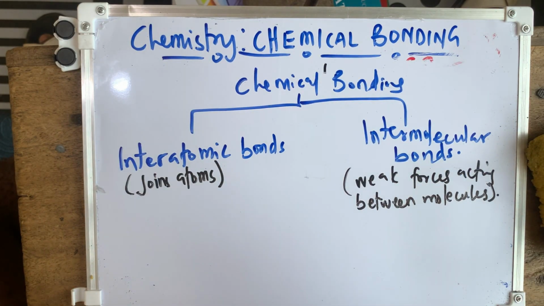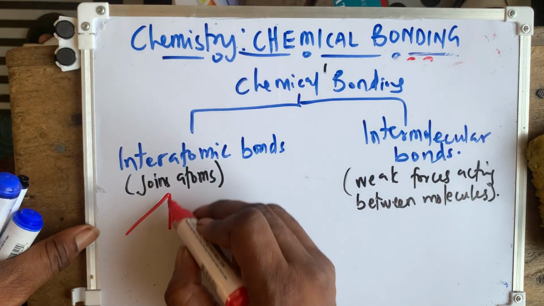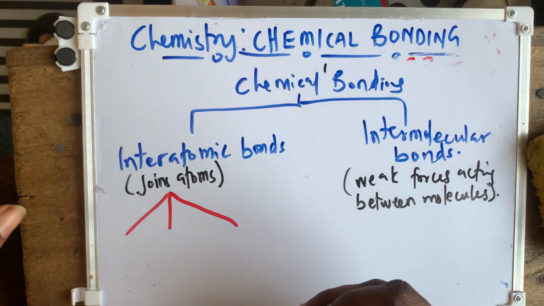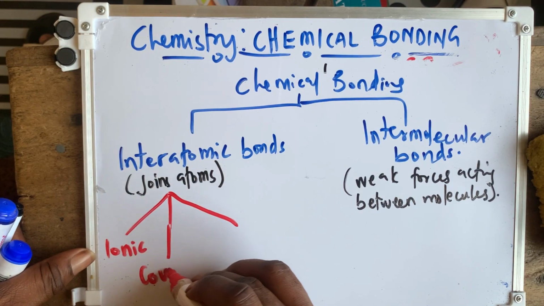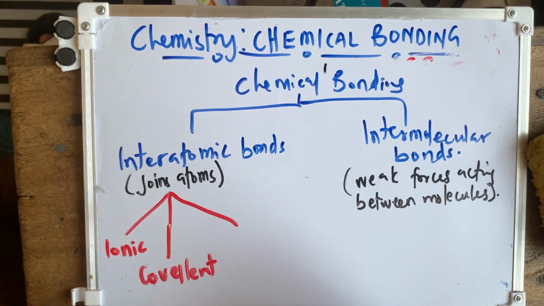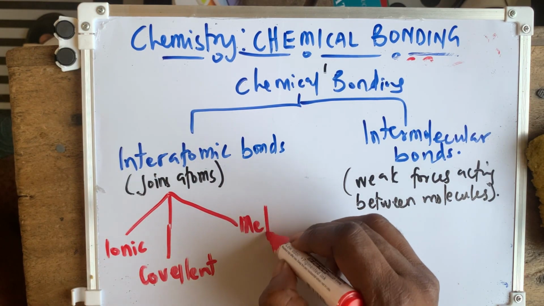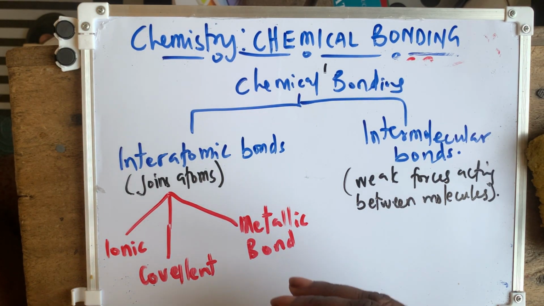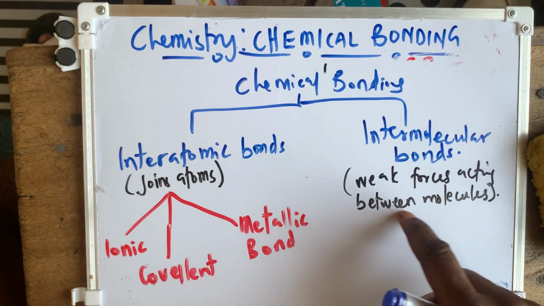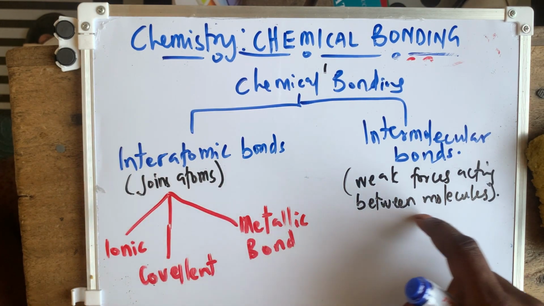So a typical example is that if you look at the interatomic bonds, we have one, the ionic bond, we have the covalent bond, and we have metallic bonding. These are all typical examples of the interatomic bonds. But when it comes to the intermolecular bond, that is the bond existing between molecules. This one exists between atoms. This one is existing between molecules.